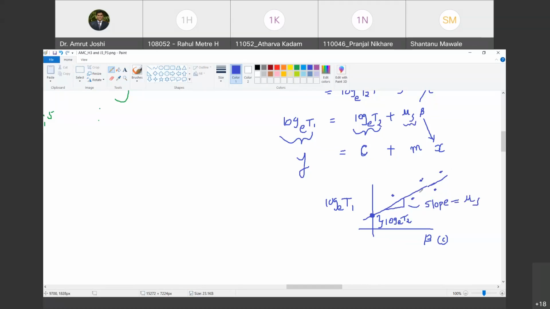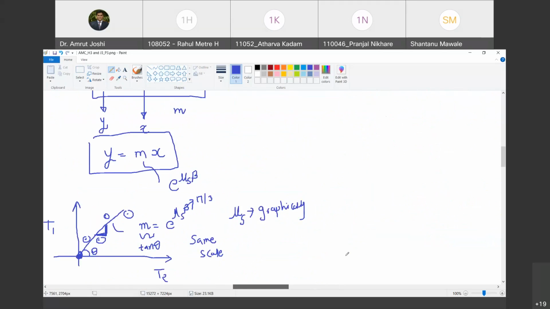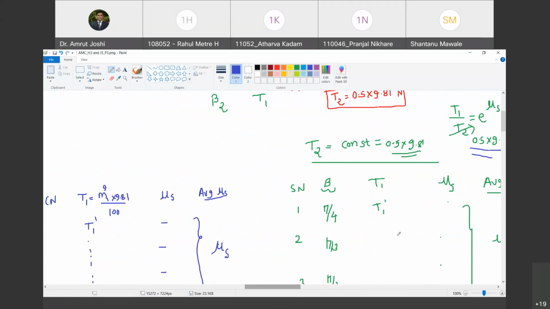How do we obtain the slope? You can measure its inclination with reference to horizontal. Take tan of that. So tan theta is going to be the slope. That slope itself is mu s. Are you with me? Yes. So here you will obtain one value of mu s graphically. Here you have obtained another value of mu s graphically. You have obtained two values of mu s using the expression and experimental results. Take average of all these four. That is the best estimate of coefficient of static friction between belt and pulley. Are you with me?